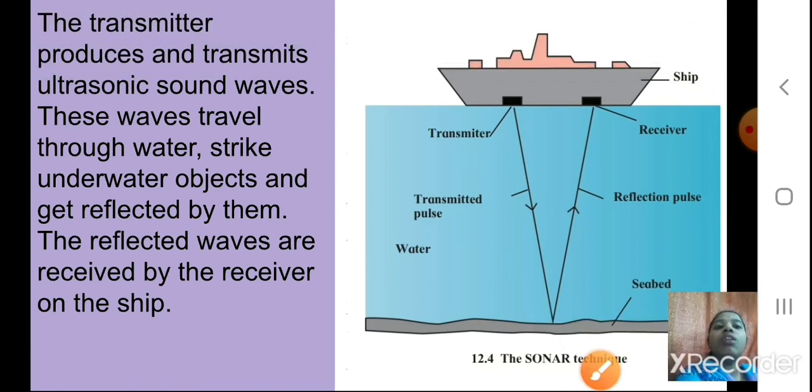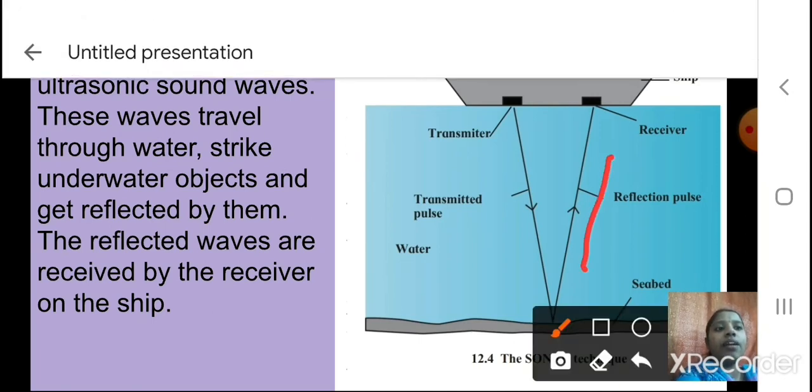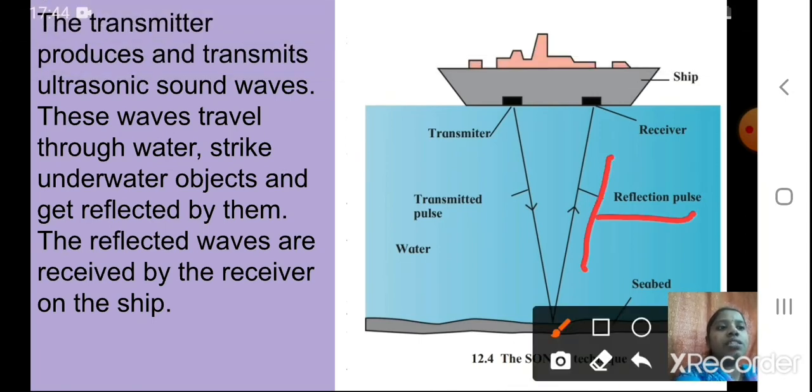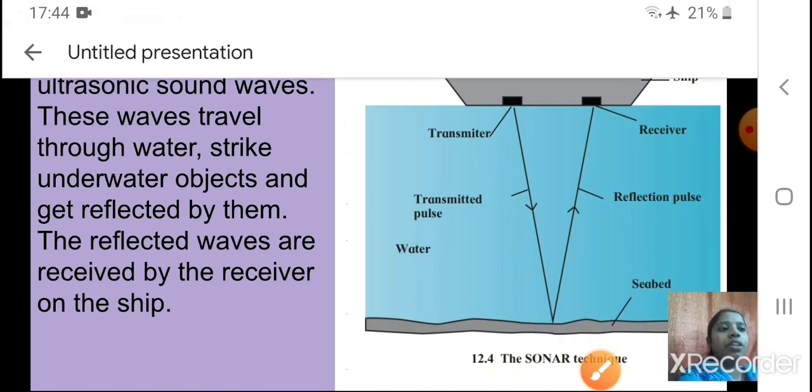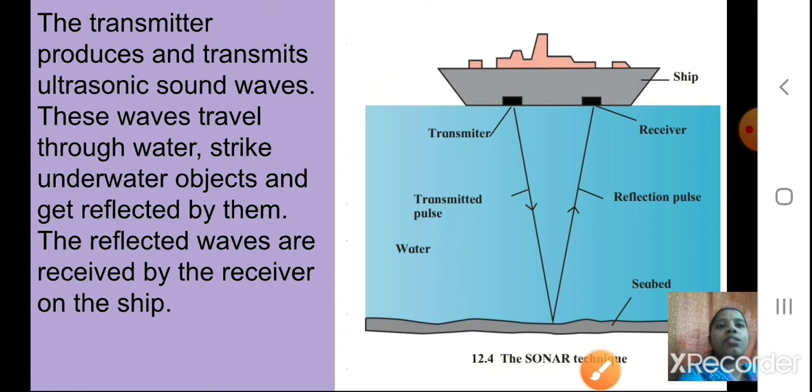These waves travel through the water, strike that underwater object, and you can see it is getting reflected back. You can see the reflection pulse is written, and it is the seabed. So some objects have fallen on the seabed, and you can get the distance. The reflected waves are received by a receiver on the ship. Can you see the receiver here?